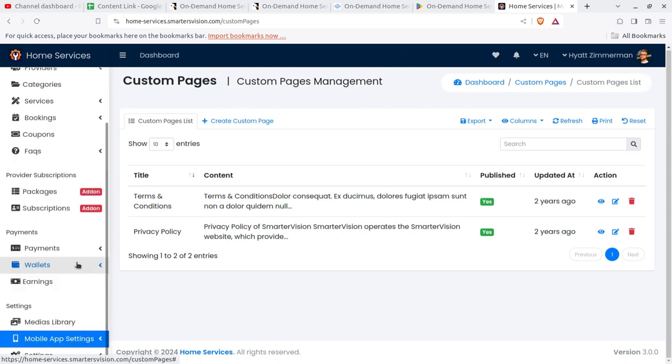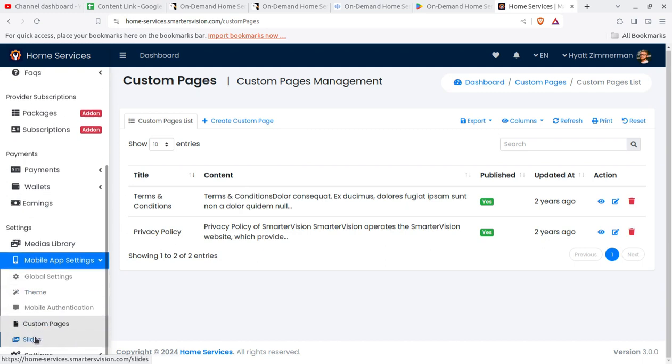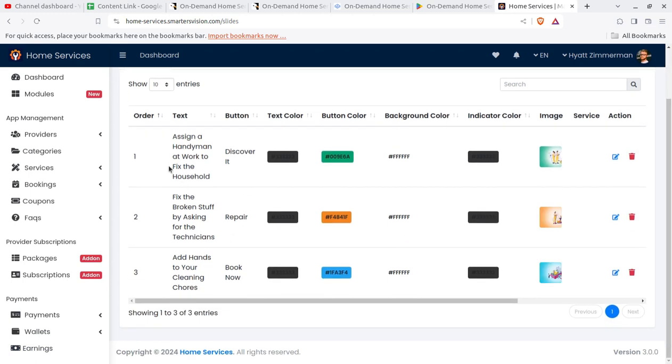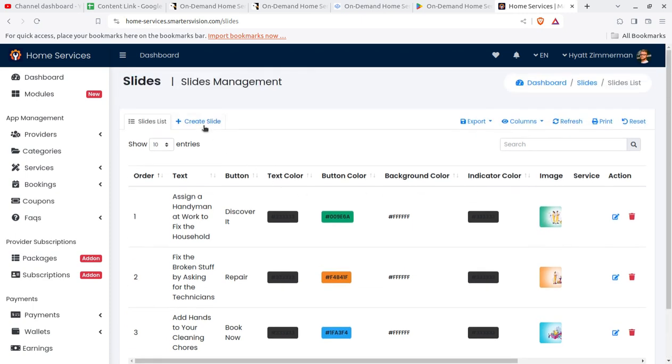And the mobile app setting, I think I have shown you much of the screen. And okay, slides. Some slides like assign a handyman at work, fix the household, and the button color and the background color can be set here. Like whatever slides are displayed on the app can be configured here, and you can add new slides.